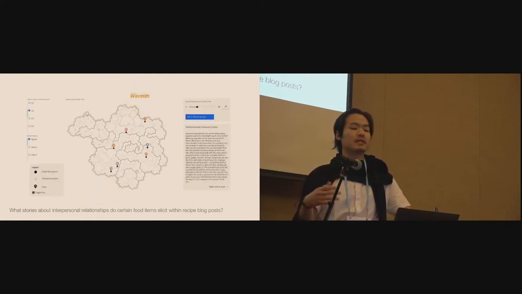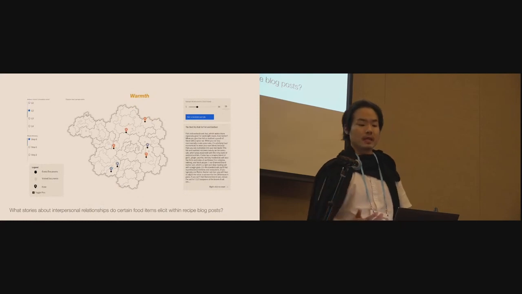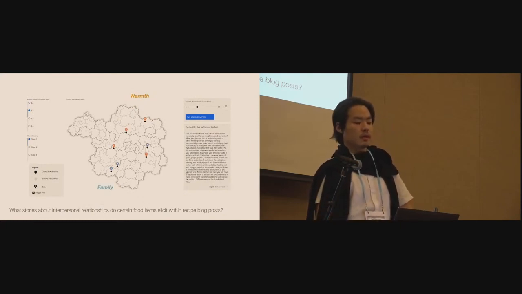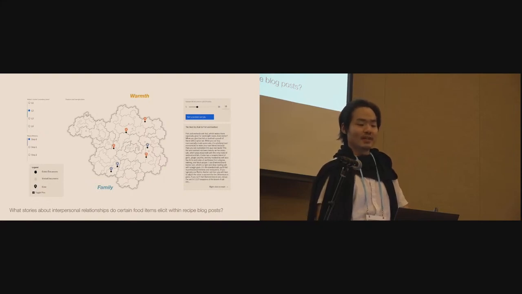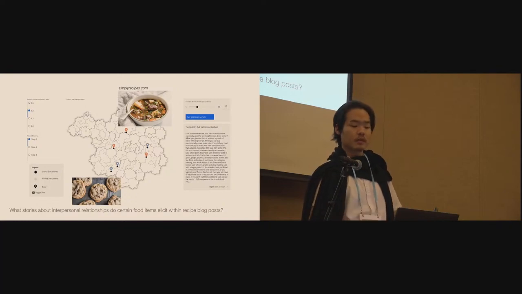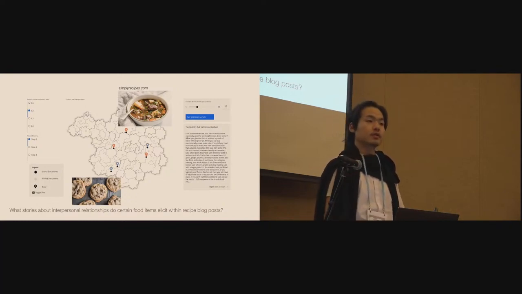And if the user finds that the top cluster tends to contain narratives mostly about feelings of warmth and community, and the bottom cluster tends to contain stories about family, it helps to be able to compare and contrast the model outputs, the codes and categories, and draw conclusions about the data, such as meat recipes tend to foster stories about warmth, and cookie recipes tend to foster stories about family.